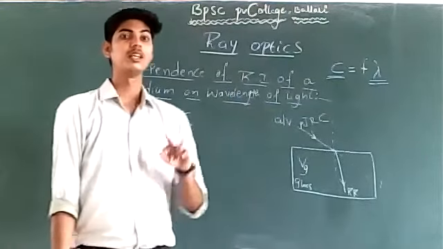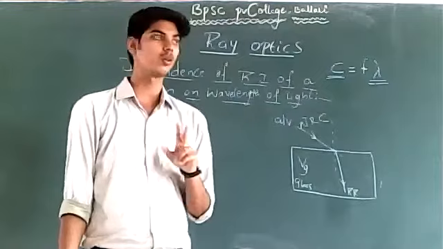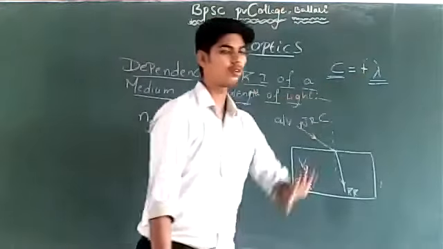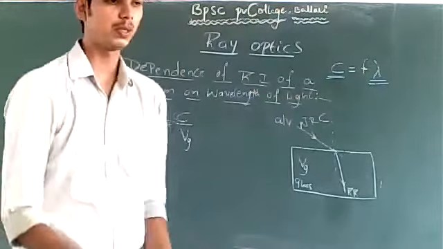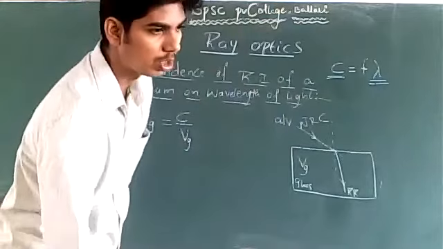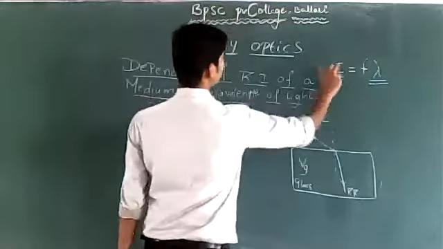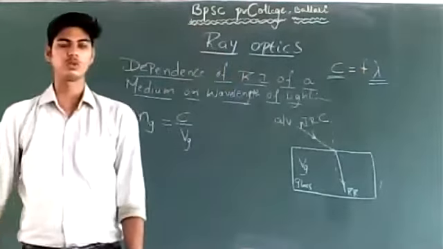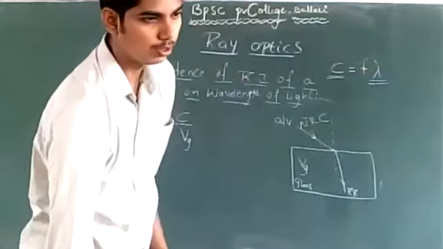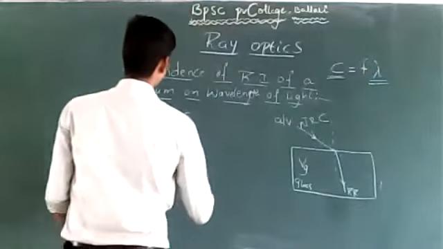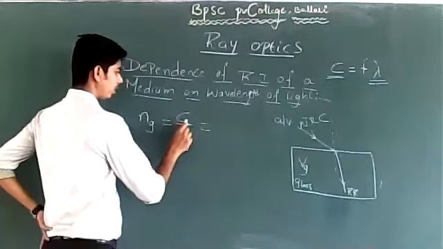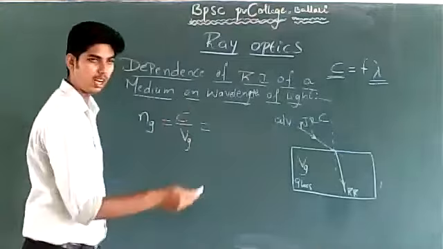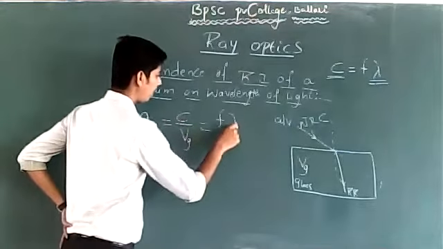Speed changes. What is the other quantity that changes along with speed? F or lambda? Which quantity is going to change with speed? Lambda. Okay. So, I write speed of light in air or vacuum as F lambda air.